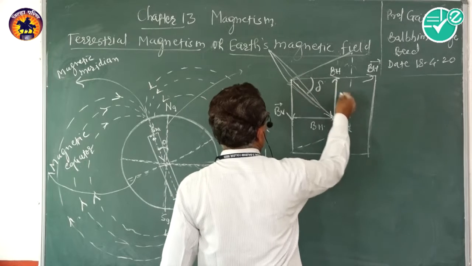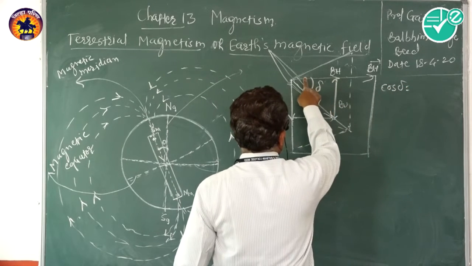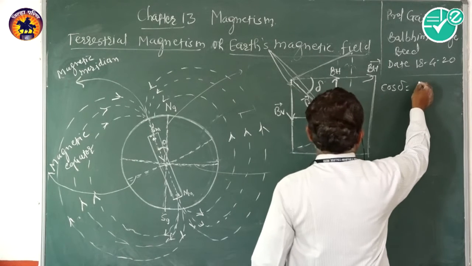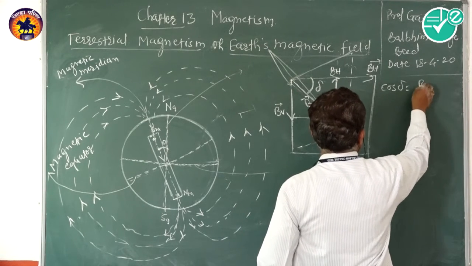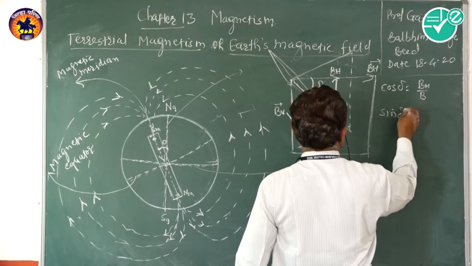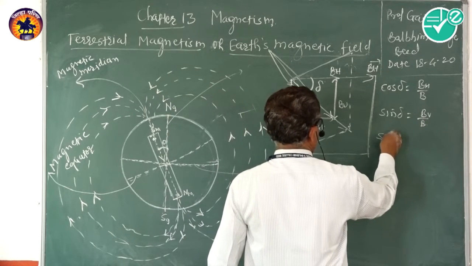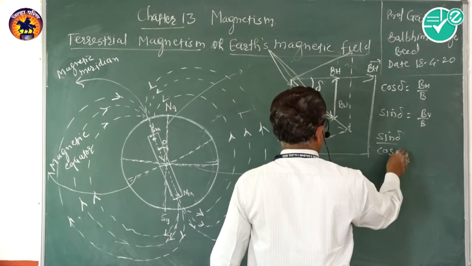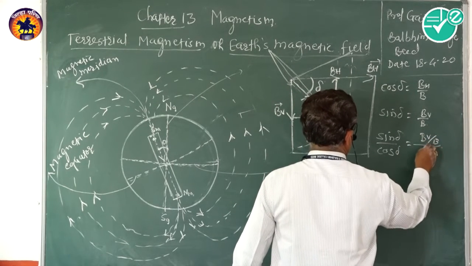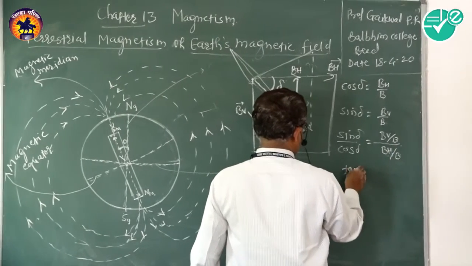Now from this triangle, what is cos delta? Cos delta is equal to BH upon B, where B is the resultant magnetic induction. Therefore, cos delta is equal to BH by B, and sin delta is equal to BV by B. Therefore, sin delta by cos delta is equal to BV by B divided by BH by B, that is equal to tan delta.